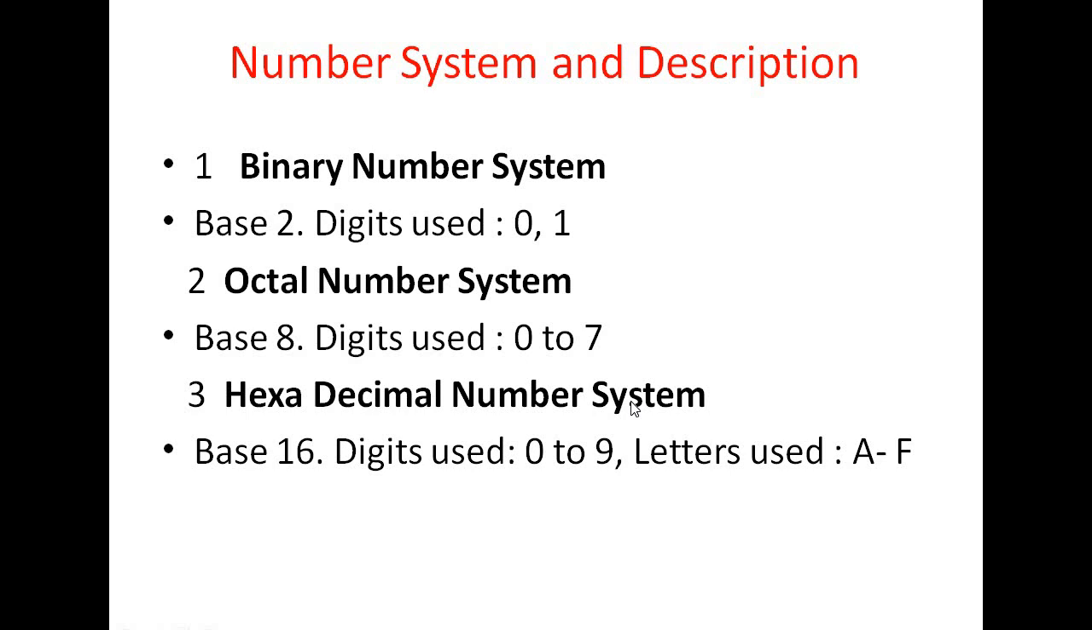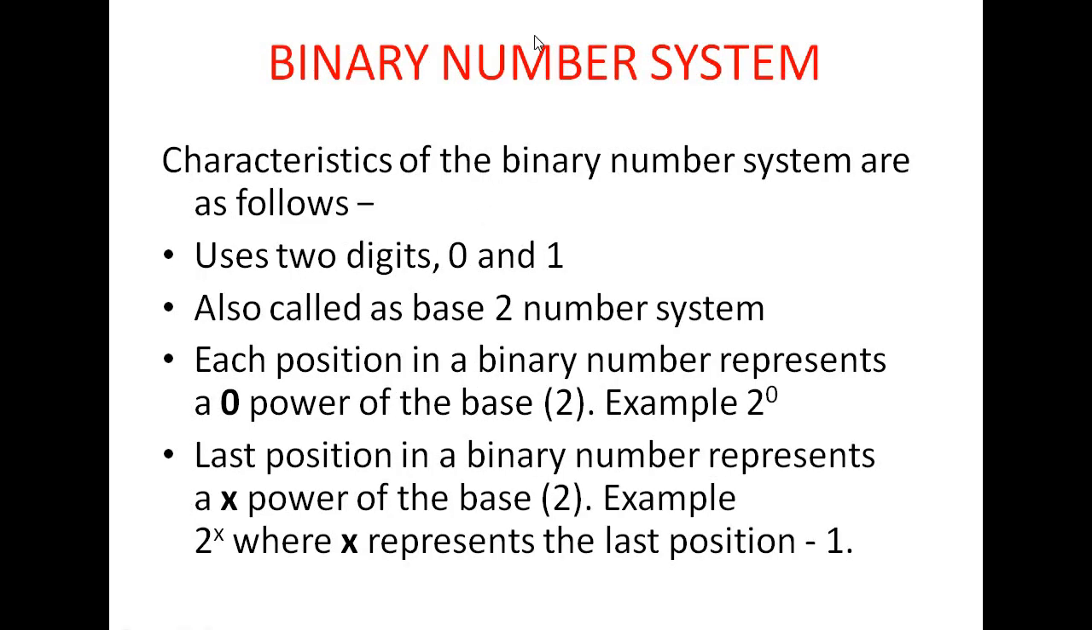Hexadecimal number system means 16 numbers are used, 0 to 15: 0 to 9 as usual, then letters A to F. Octal number system means 8 numbers are used, 0 to 7. Binary number system means 2 numbers are used, 0 and 1. And decimal number system means 10 numbers are used, 0 to 9. Next is binary number system.